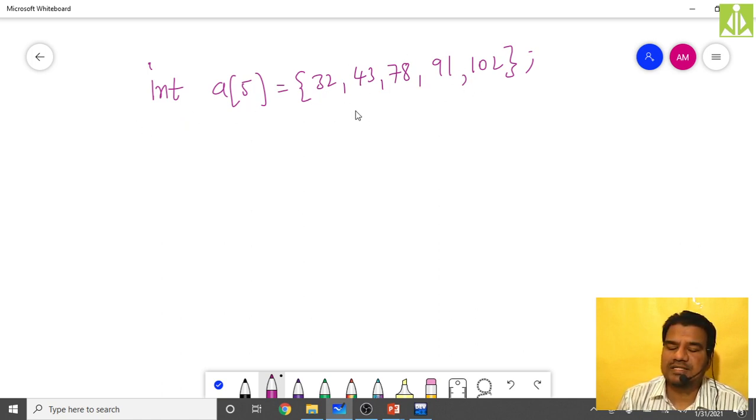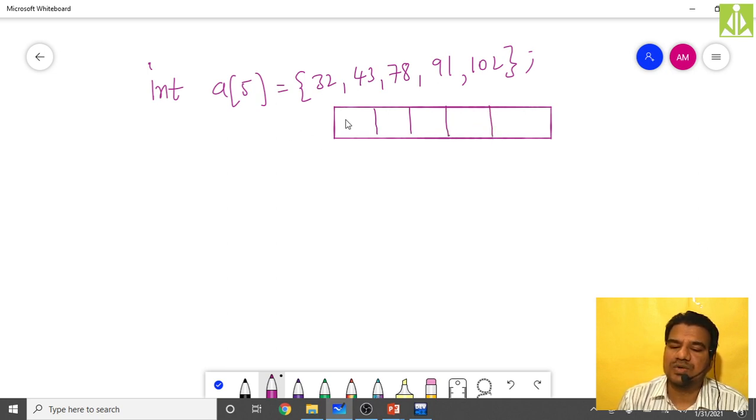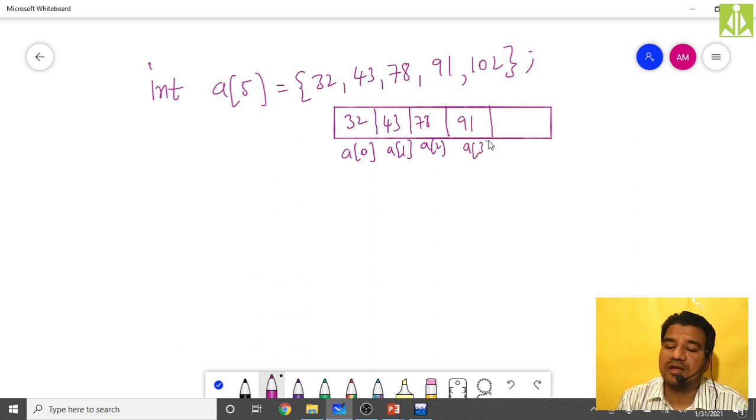When you are assigning 5 values, these 5 elements will take the 5 values. How will your array be inside the memory? All memory locations will be contiguous. So you will get the first element, the second, the third, the fourth and the fifth element. Here you will get 32, this is a[0]. Here 43, this is a[1]. Here 78, this is a[2]. Here 91, this is a[3]. Here 102, this is a[4]. So like this you got a[0], a[1], a[2], a[3], a[4].